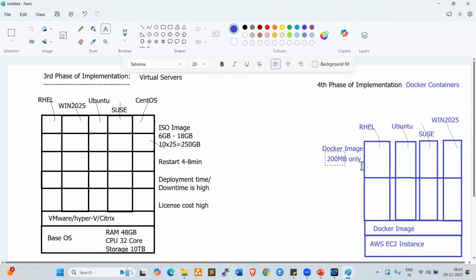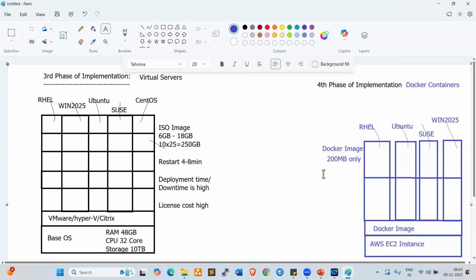It is lightweight. This is a very lightweight, standalone executable program. Docker images are lightweight, whereas this other one is not; it is a full-blown operating system.